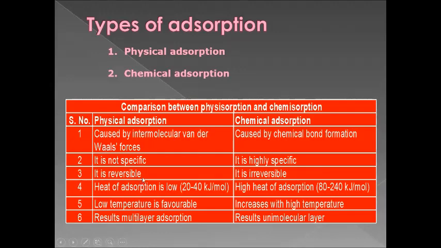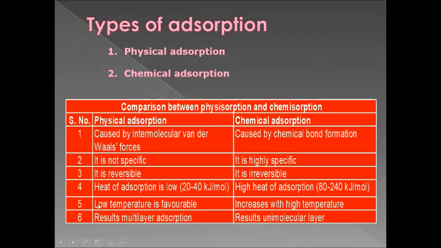Physical adsorption is reversible, chemical adsorption is irreversible. Physical adsorption has a very low heat of adsorption, 20 to 40 kilojoules per mole, whereas chemical adsorption has a high heat of adsorption, 80 to 240 kilojoules per mole.